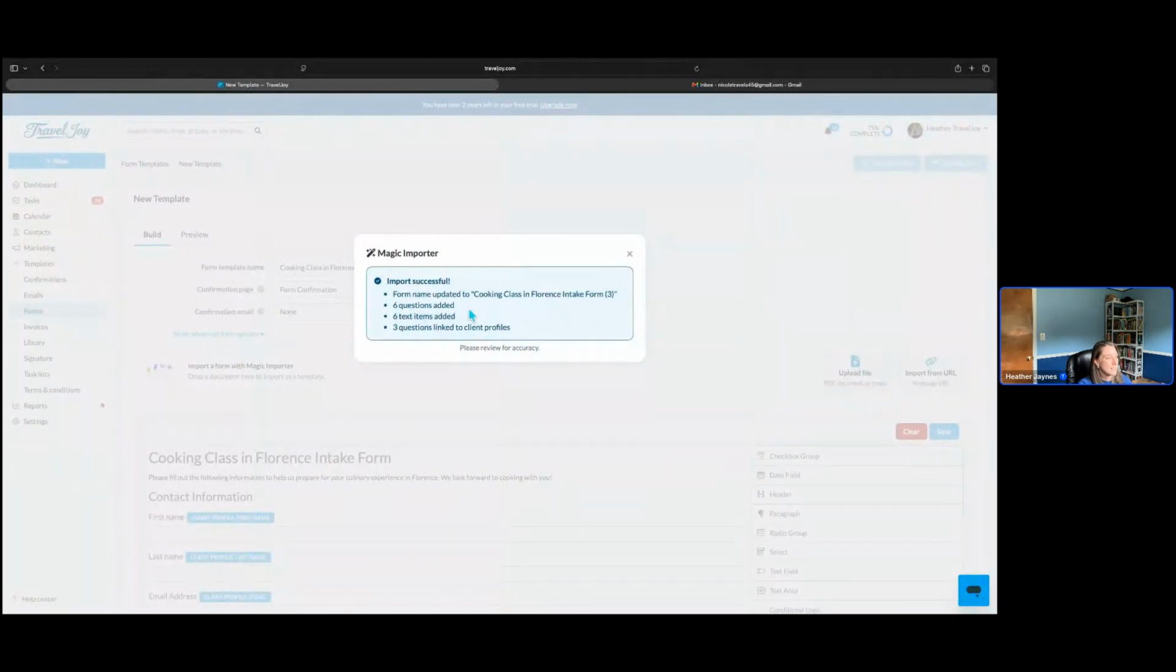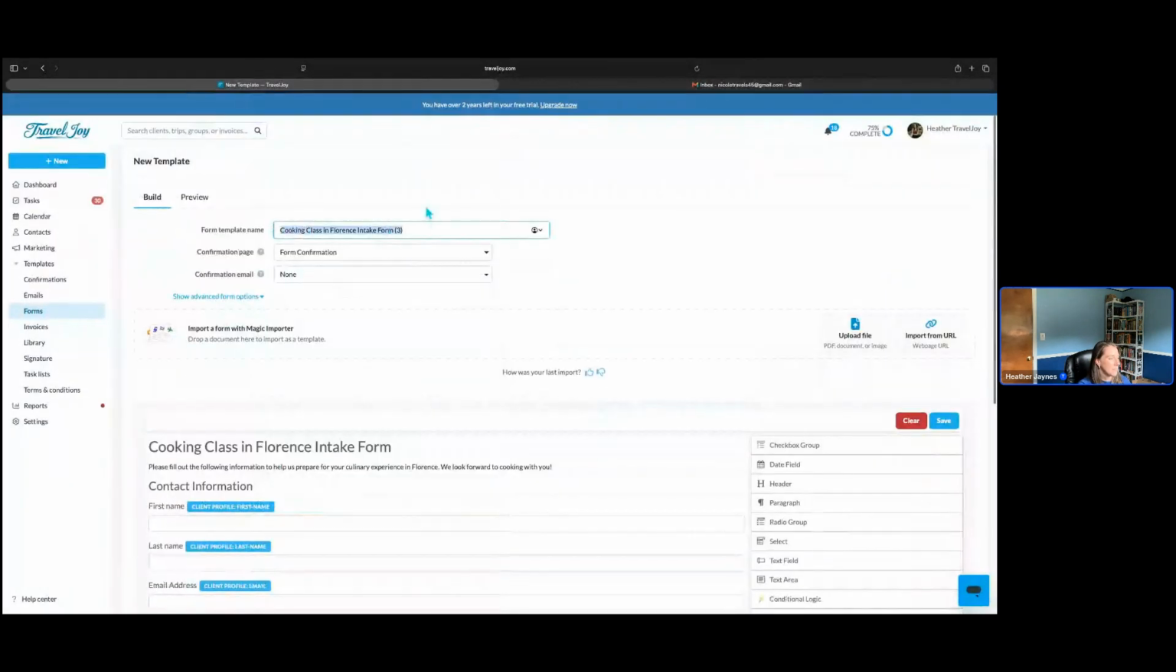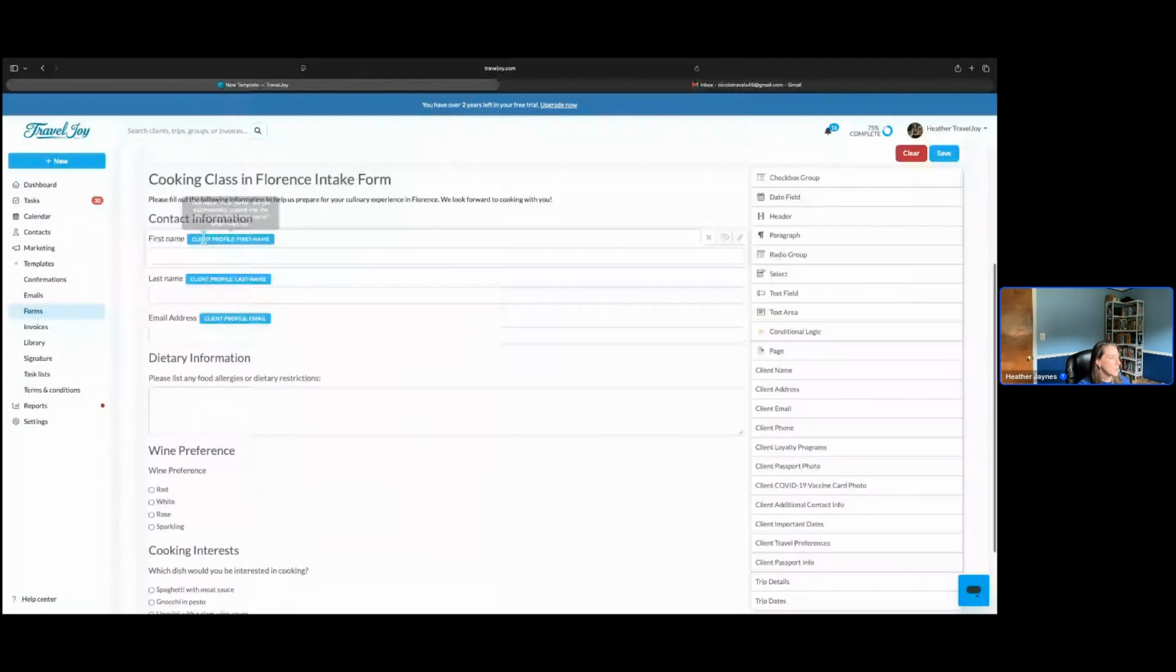And now we got a successful message letting us know how many items were imported, what types of fields were imported, and it even lets us know if any of the fields were imported and linked to client profile fields. It also reminds us to review for accuracy, so let's review that together. We see that it added a title to the form template. We have the contact information, and these three fields were automatically linked as a client profile field, meaning when the client fills out these fields, it's automatically going to sync to their client profile.